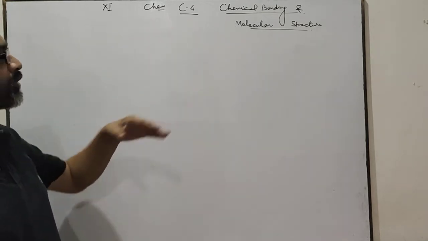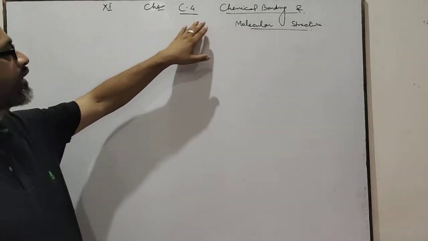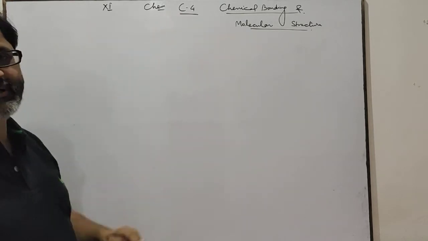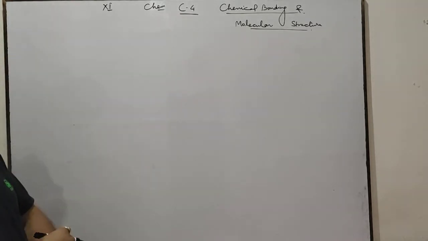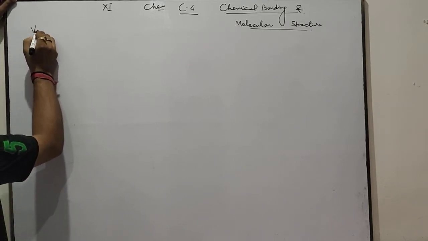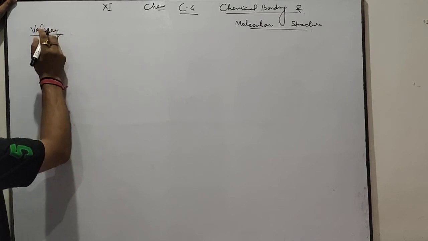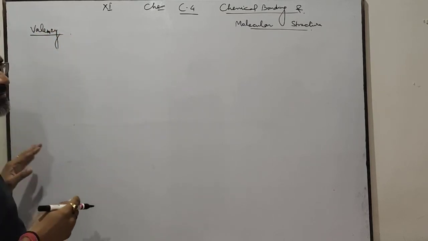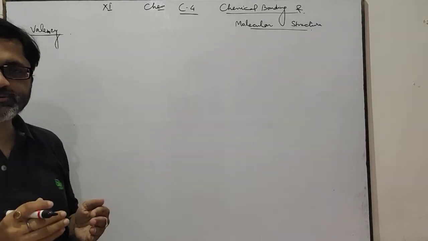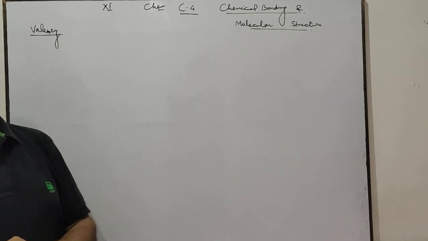Now, I am going to teach you the next chapter of your chemistry, chemical bonding and molecular structure. This is the fourth chapter of your course. In this chapter, first of all, we study about the valency. What is valency? Valency is the number of electrons lost or gained by an atom to complete its octet.